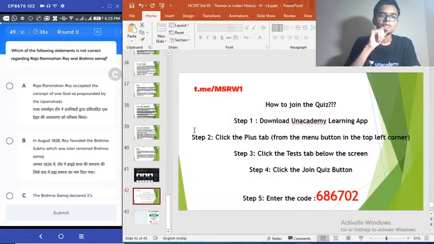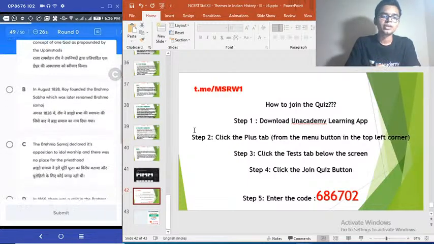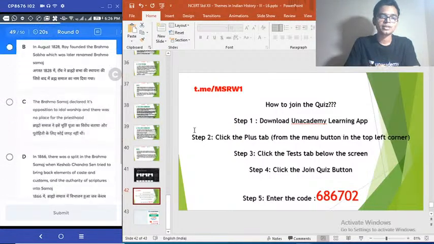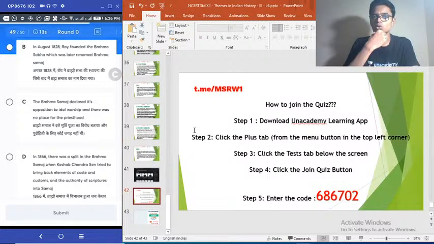49. Which of the following statements is not correct regarding Rajaram Mohan Roy and Brahma Samaj? Option A. Rajaram Mohan Roy accepted the concept of one god as propounded by Upanishads. B. In August 1828, Roy founded the Brahma Sabha, which was later renamed as Brahma Samaj. C. Brahma Samaj declared its opposition to idol worship and there was no place for the priesthood.